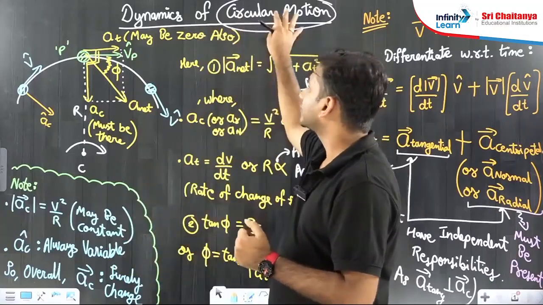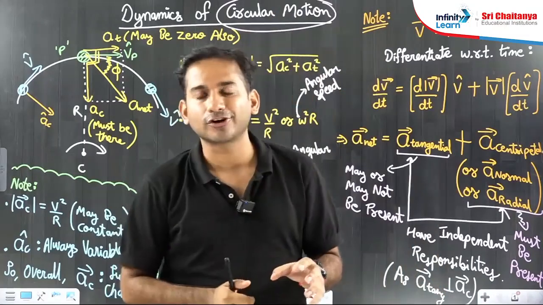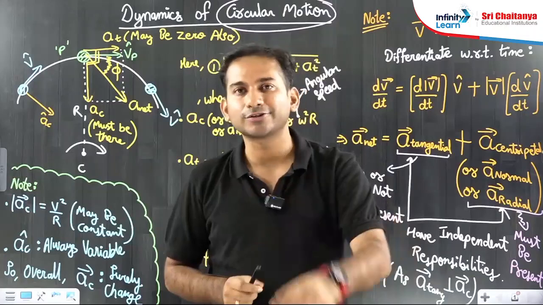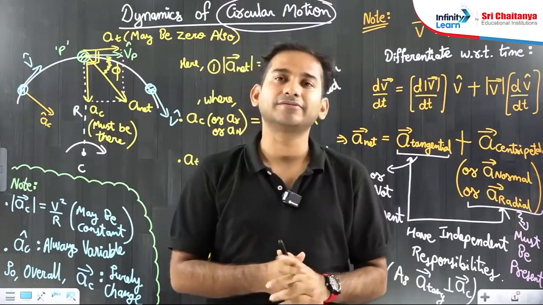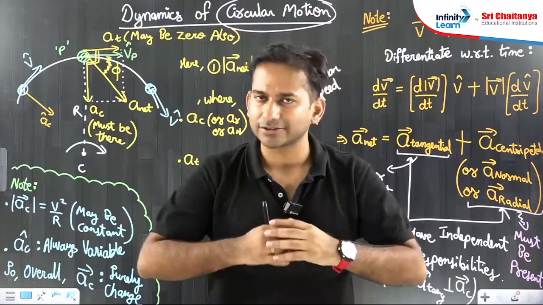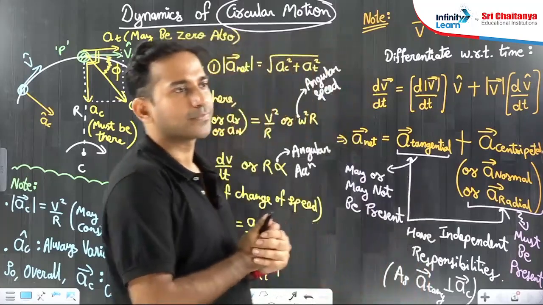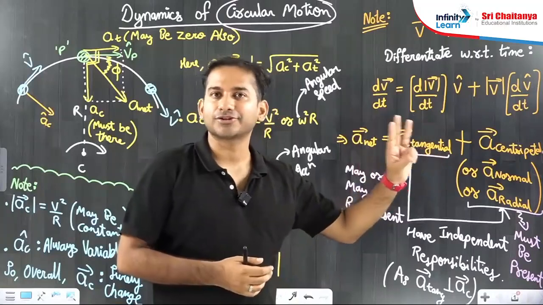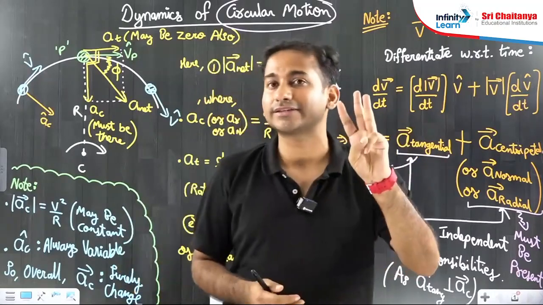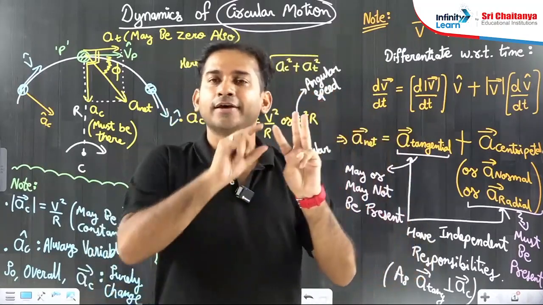So, in dynamics of circular motion, majorly we are going to talk about the forces involved in the circular motion, or you can say the accelerations exhibited by a particle when the particle is in circular motion. Accelerations of a particle. Okay. So, how many accelerations do we have? There are three types of acceleration. Whenever you do a circular motion question, there are three types of acceleration.